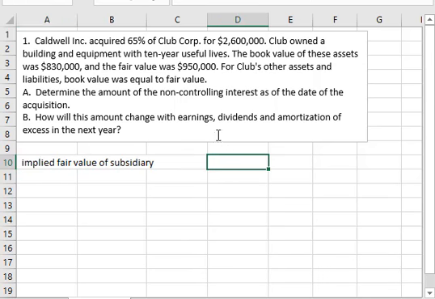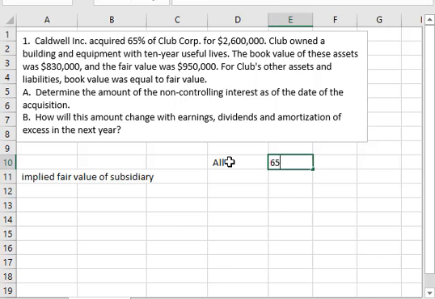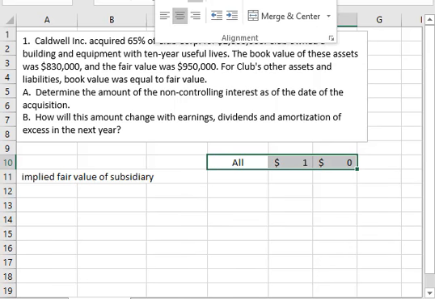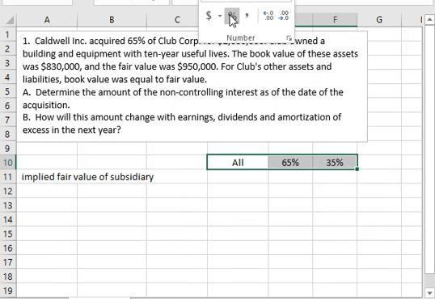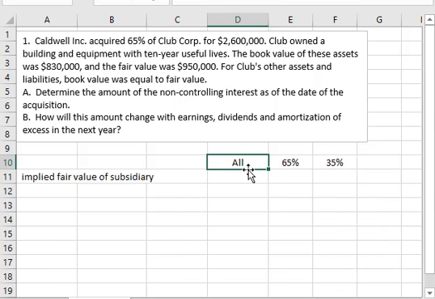We know, let's pull this down here. So this is the full subsidiary, and this is the parent, and this is NCI.